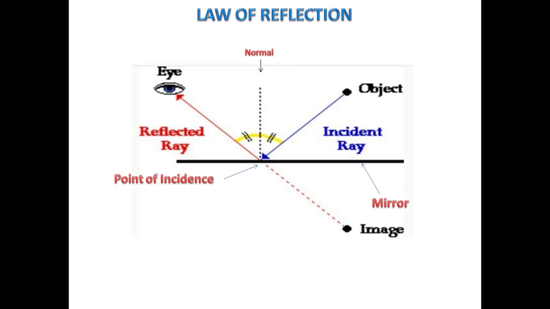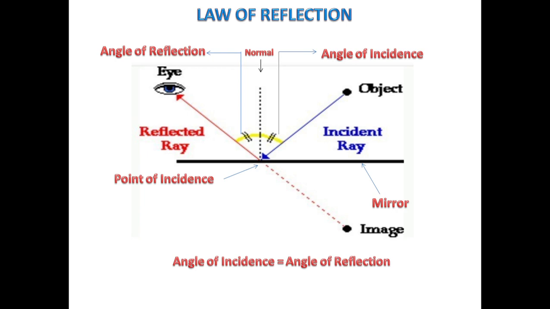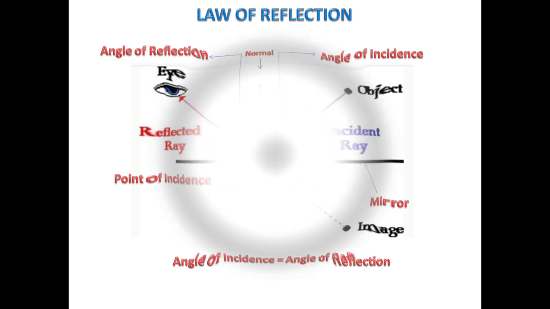Now angle between normal and incident ray is called angle of incidence. And the angle made between normal and reflected ray is called angle of reflection. So according to the law of reflection, angle of incidence is equal to angle of reflection. Let us see some examples of law of reflection.